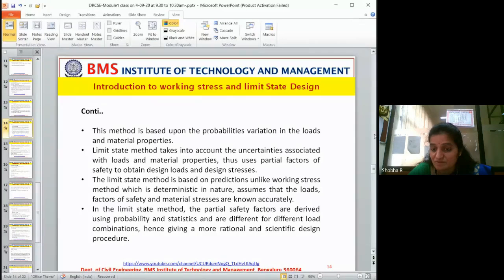Now, what are these load combinations? When the design is carried out, they will not design only for live load, they will not design only for dead load. They take both together, live load plus dead load. These are the basic two loads. There are many other loads like natural loads: earthquake load, wind load, and if you are constructing in hilly areas or a snowy region, snow load will be there. They consider every load and then give the design.